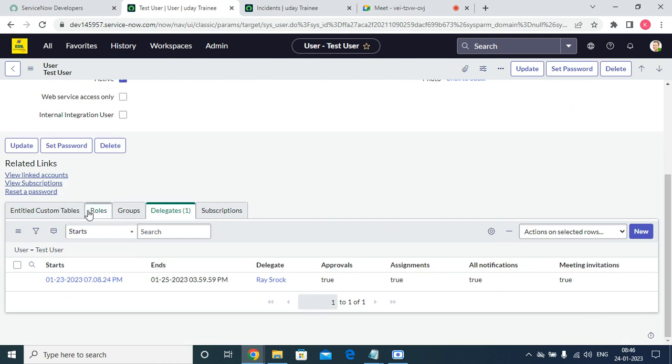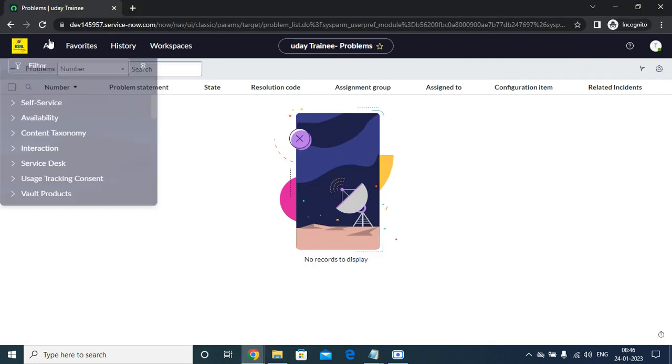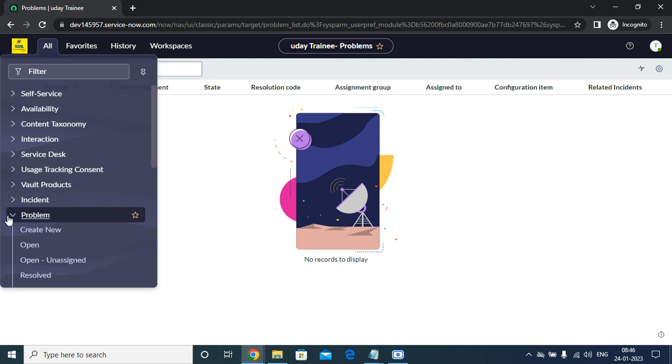Once you have checked all the scenarios, next, come to the related list. In the roles, go to edit and add the ITIL role, and after that log out from the user, that is a test user, and log in again and check the modules. Whatever you are seeing, these are all called modules. Check what modules have come and what data they are showing.